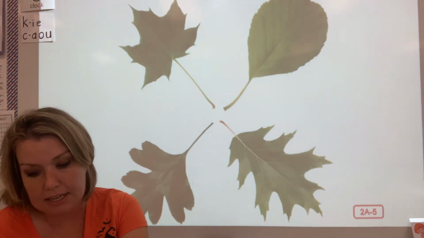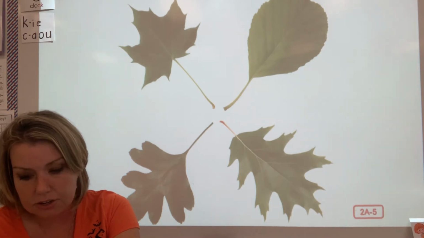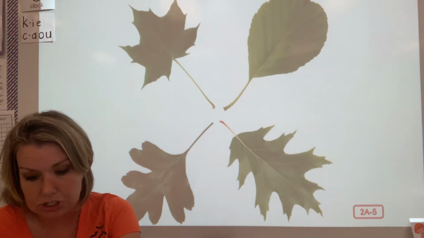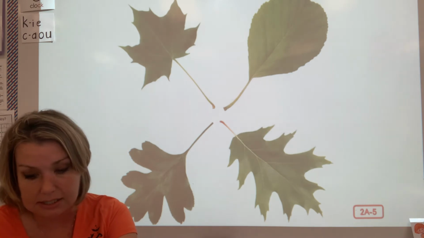Here are some leaves from different kinds of trees. Take a close look, and you'll notice that the leaves have different shapes. In fact, one way to tell what kind of tree you're looking at is to look closely at its leaves.